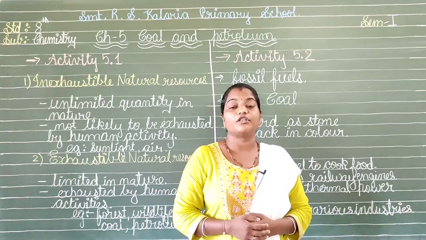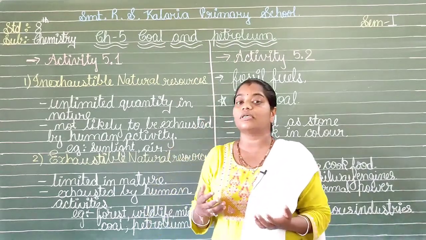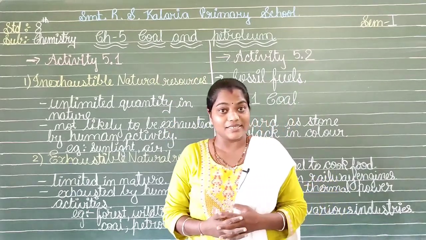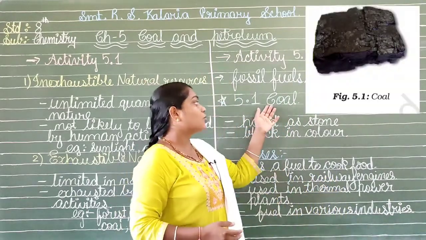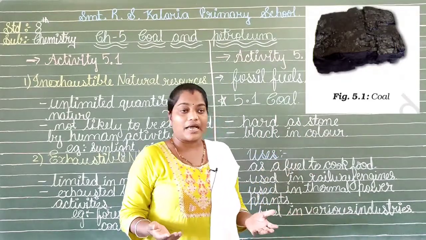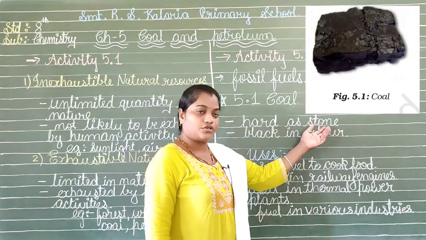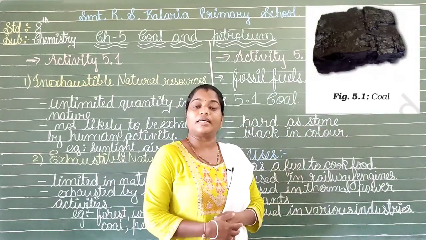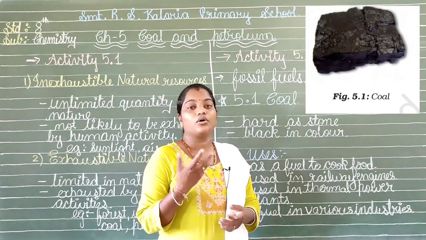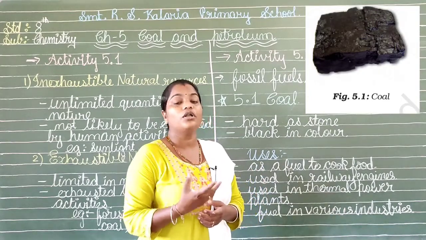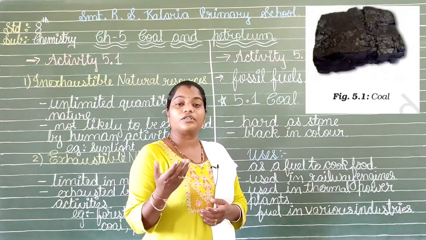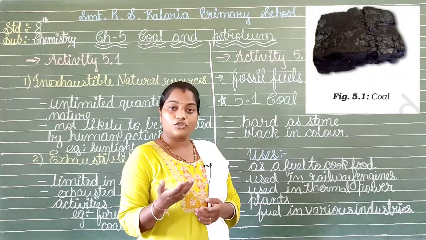Now let's go with the first one which we are going to use in this chapter, that is the coal. What is coal? As you know very well, coal is a black color substance which we don't like to see, and it is hard as a stone. So yes, in the olden days, the people who were living in olden times were using this coal to light the sagdi, and for burning as fuel in the chulhas.